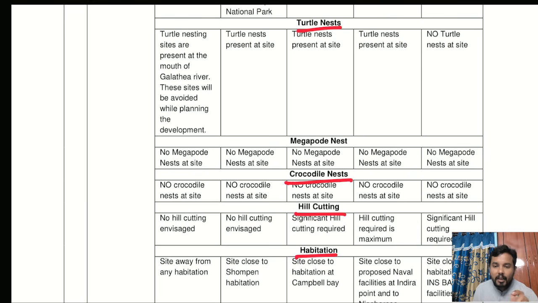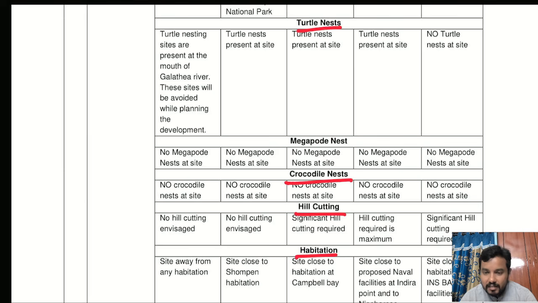There was one important highlighted aspect saying that turtle nests will get damaged, or the entire ecology will be disturbed because of this Great Nicobar project. Turtle nest means a particular area where turtles lay eggs, and their newborn babies grow to a certain extent or age. That is called a turtle nest.